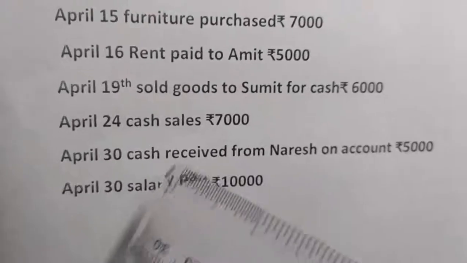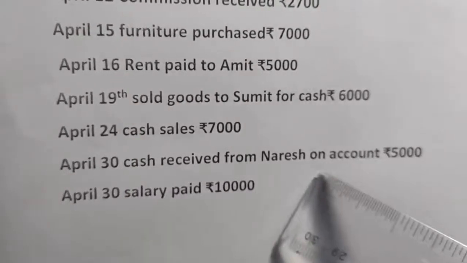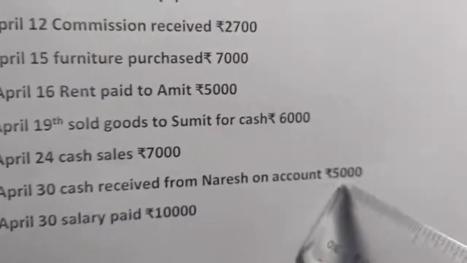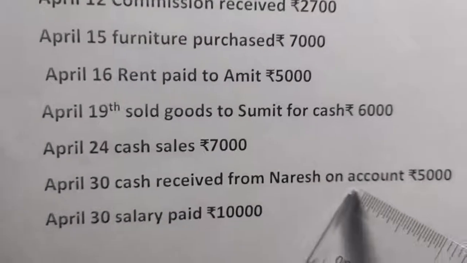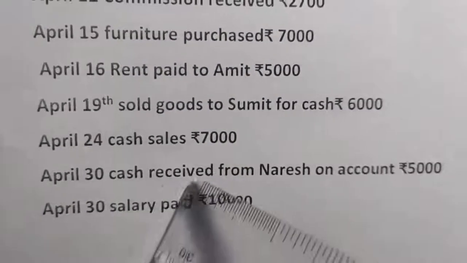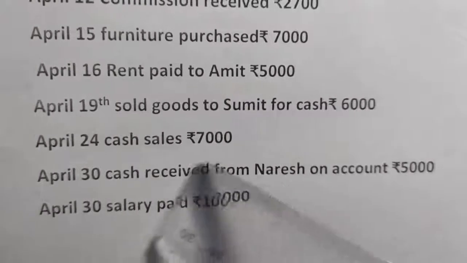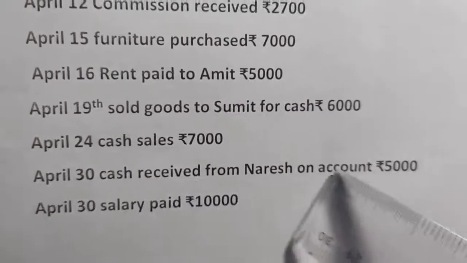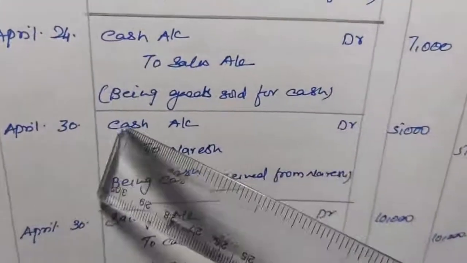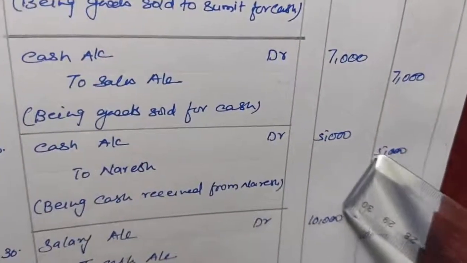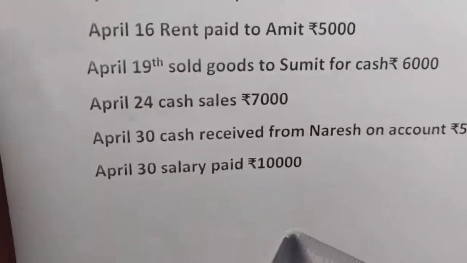Okay. Then next, cash received from Naresh on account rupees 5,000. Here we are receiving the cash from Naresh. So cash is coming in, Naresh is the giver. So cash will be debited and Naresh will be credited. So what will be our journal entry? Cash account debit to Naresh 5,000, 5,000.